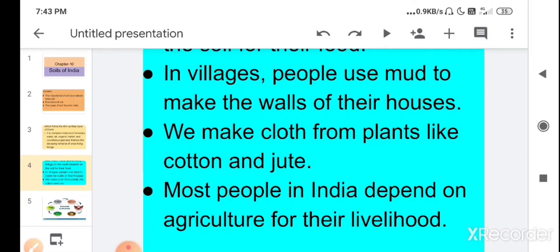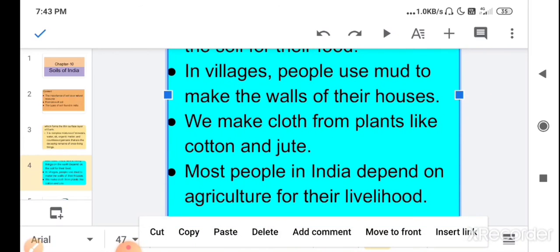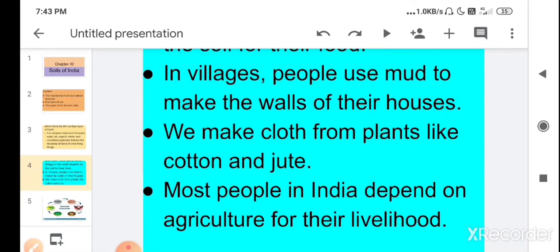So the farmer who does agriculture grows different types of crops in soil. So most people in India depend on agriculture for their livelihood. Livelihood means the necessary things for their life. So they depend on agriculture for the necessary things which are important for their life.